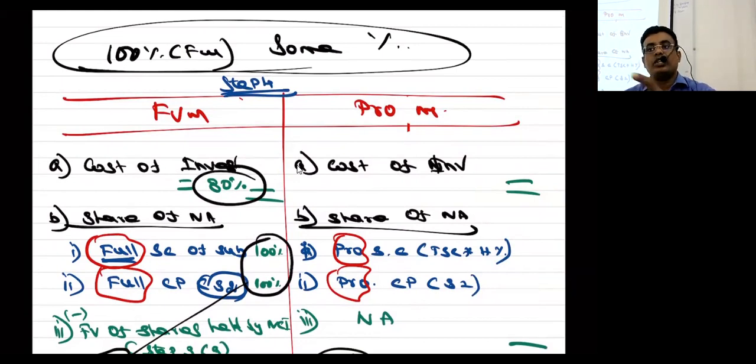The answer is going to be the same in both methods. Whether you convert 80 to 100 and compare, or convert 100 to 80, it is all the same.